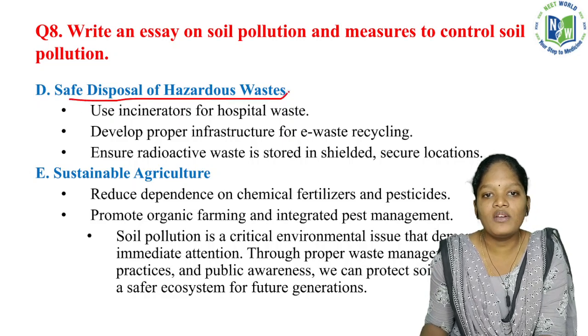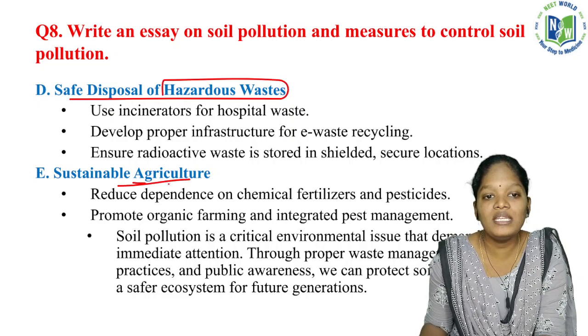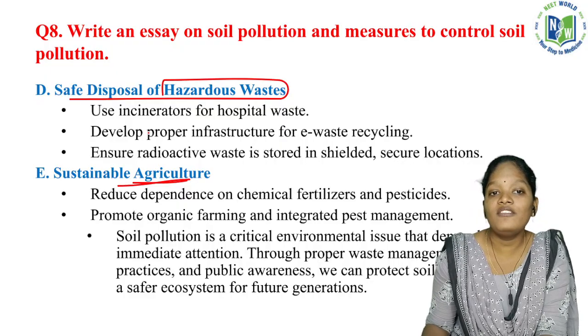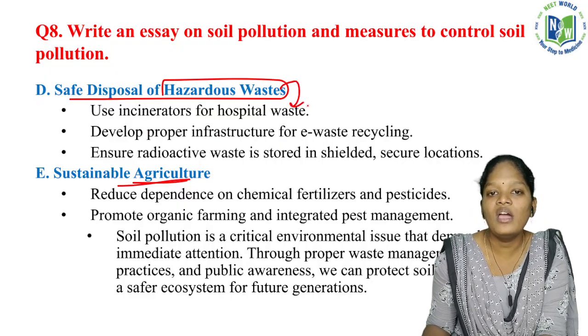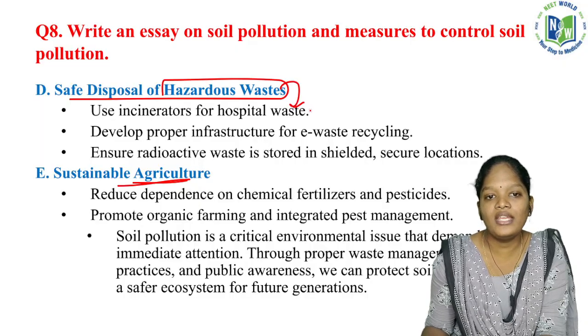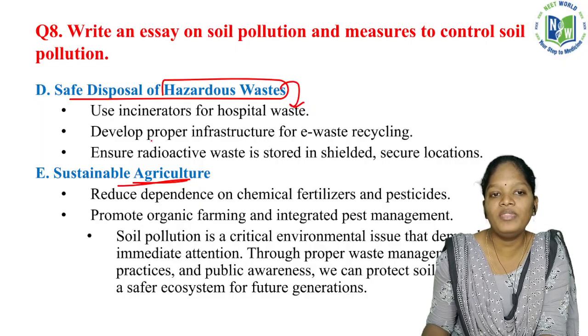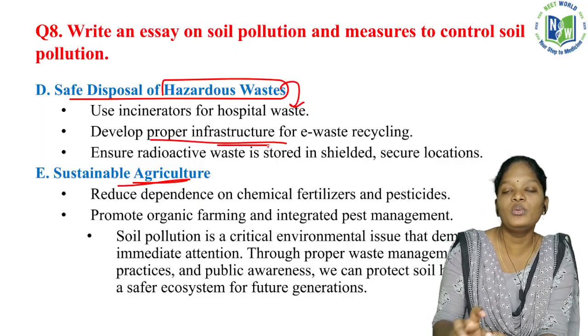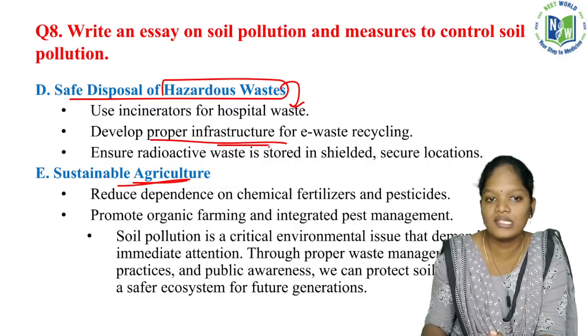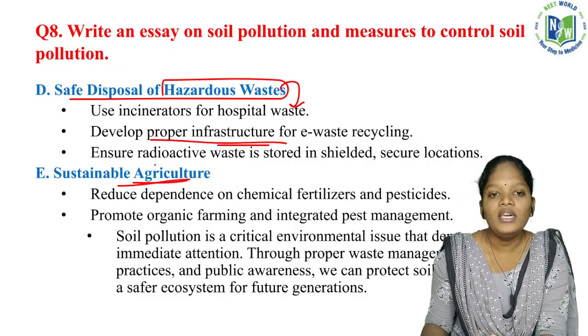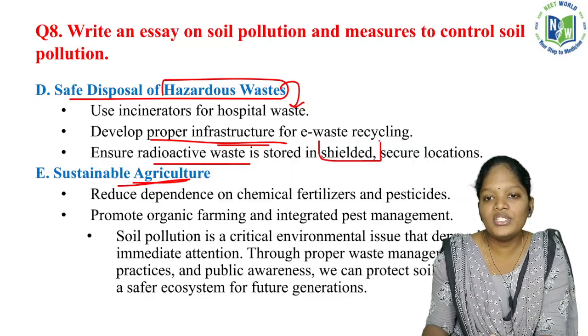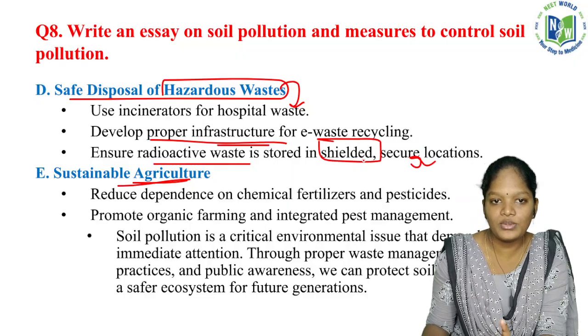Safe disposal of hazardous waste and sustainable agriculture. What is safe disposal of hazardous waste? Hazardous waste generally means hospital waste or radioactive waste. We have to develop proper infrastructure to degrade all those wastes. Radioactive waste is stored in shielded or secure locations.